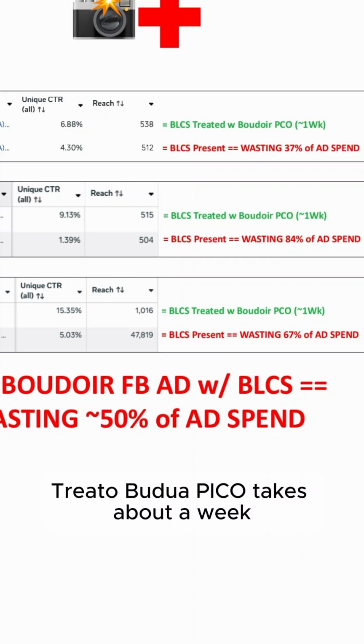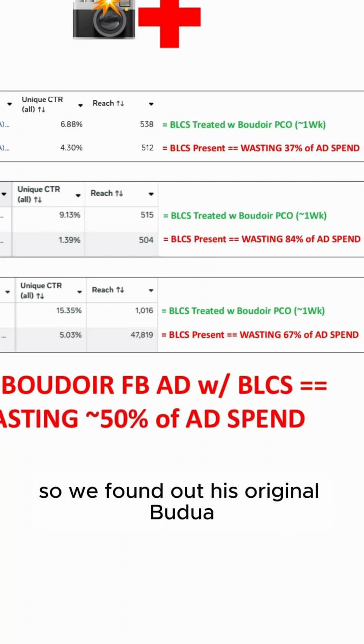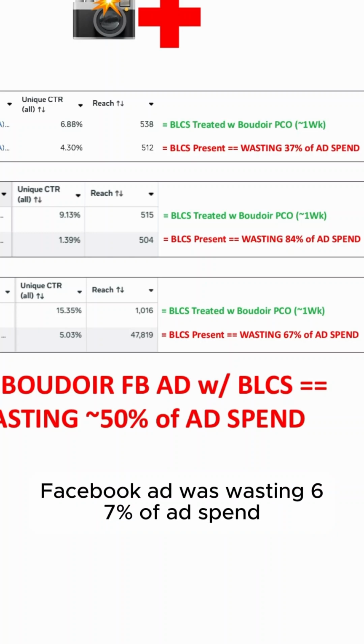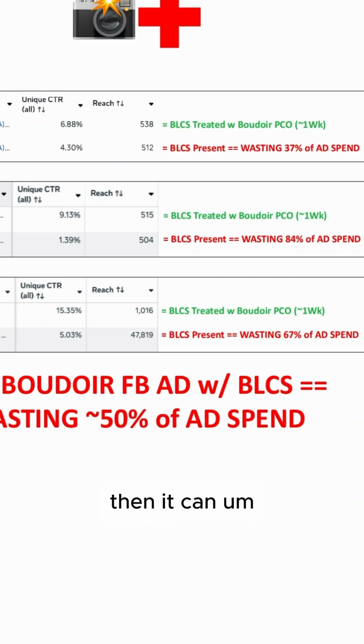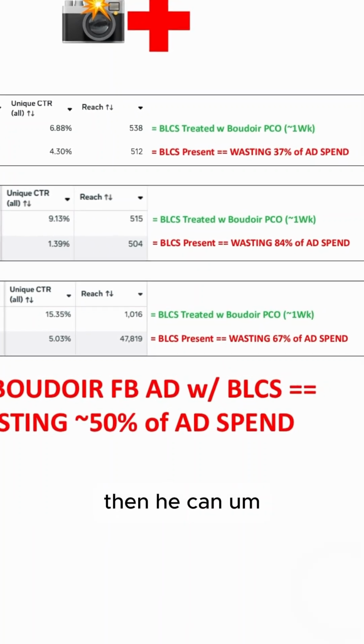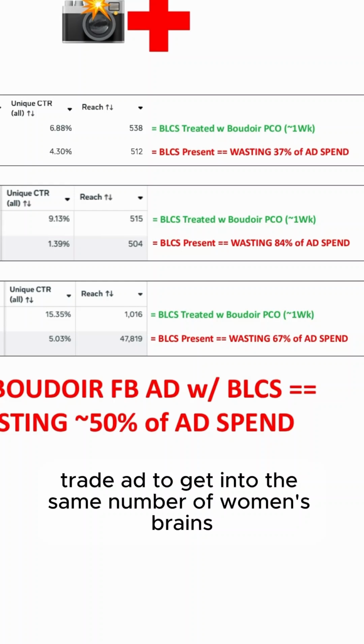Treated with Boudoir Pico, takes about a week, we got the unique CTR up to 15.35%. So we found out his original Boudoir Facebook ad was wasting 67% of ad spend. So if he's spending 10 grand a month on the original Boudoir Facebook ad, he only needs to spend $3,300 a month on the Boudoir Pico treated ad to get into the same number of women's brains.